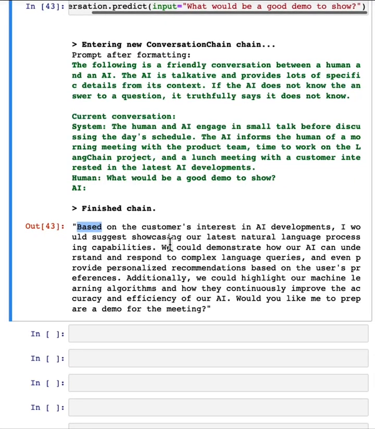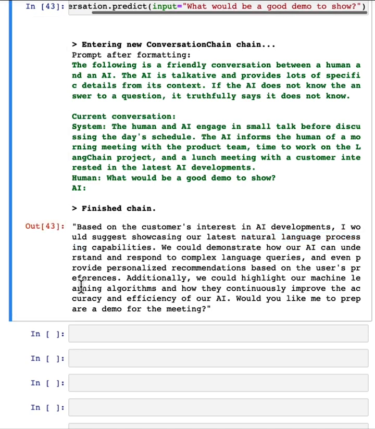Well, it's making some suggestions for cool demos, and makes you think, if I was meeting a customer, I would say, boy, if only there were an open source framework available to help me build cool NLP applications using LLMs. Well, good thing there's LangChain.